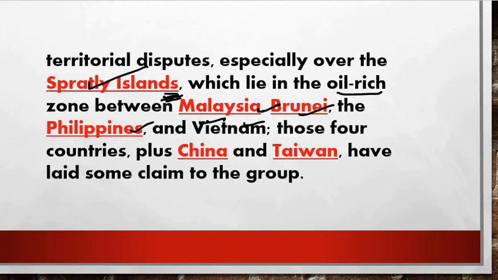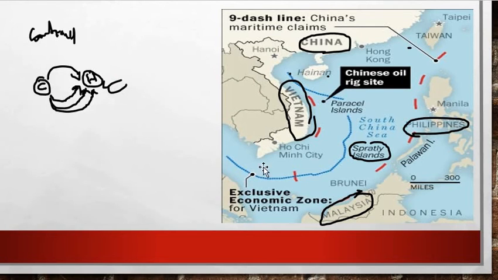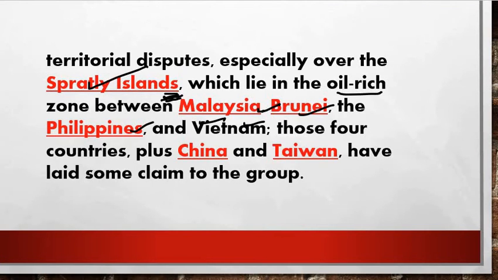So Malaysia, Brunei. Brunei you didn't see there. See here, this is your Brunei. Okay. Next we move further. So I hope you understood now. Malaysia, Brunei, Philippines, Vietnam, and those four countries plus China. So we have watched all the locations in the map pointing sessions. So please friends, mark in your atlas as well.